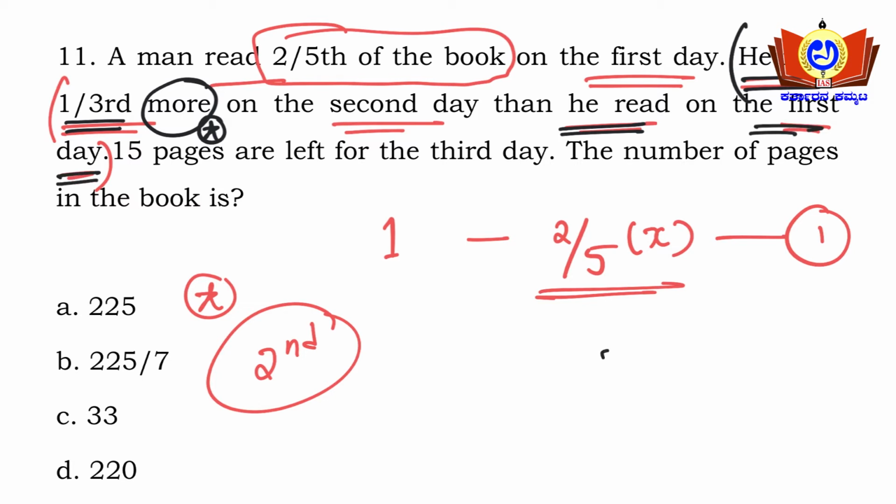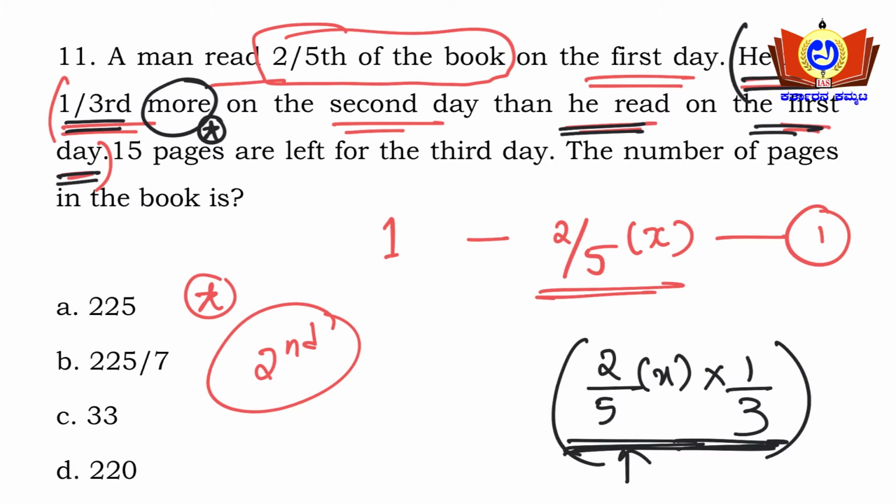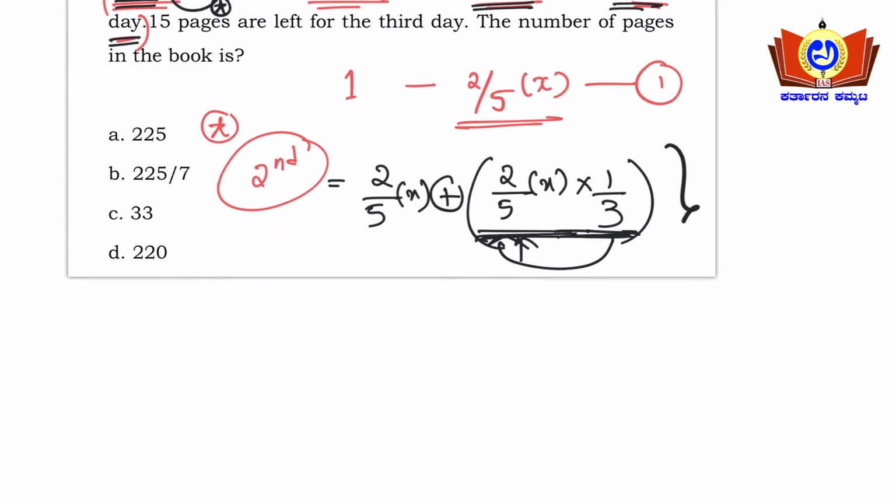So on the first day he has read 2/5 of x here. This entity is 1/3, so it is nothing but 1/3. Yes or no? So this amount he is reading more. He is reading more than the previous day's reading. So 2/5 of x he has been reading here. So what more is he reading? 1/3 of what he read yesterday, that is 2/5 of x here. So this is very much important, friends. When you frame this part correctly, your problem goes very much correctly here.